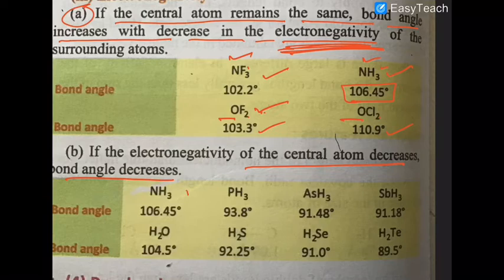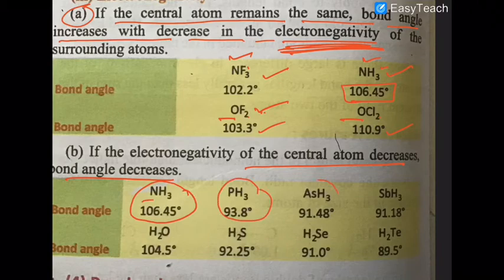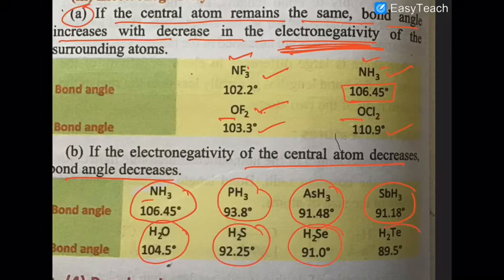Here ammonia has the most electronegative central atom, bond angle is 107, because nitrogen is most electronegative, then PH3. So as the electronegativity decreases, the bond angle decreases. Similarly in group 16, as the electronegativity decreases, bond angle decreases. I am repeating once more, please go to Drago's rule to find out the reality of the answers.